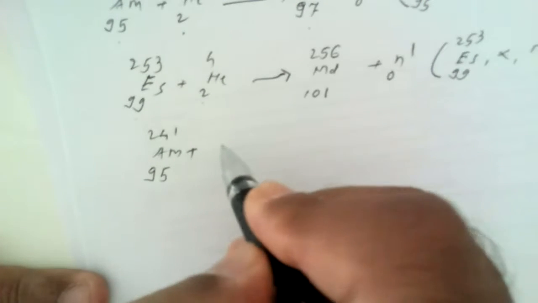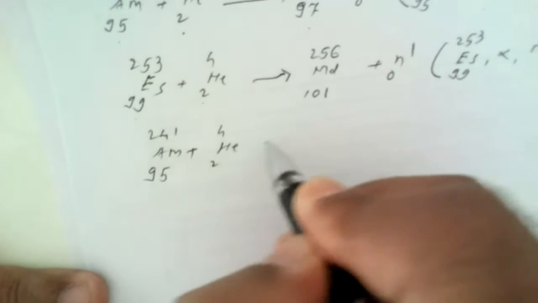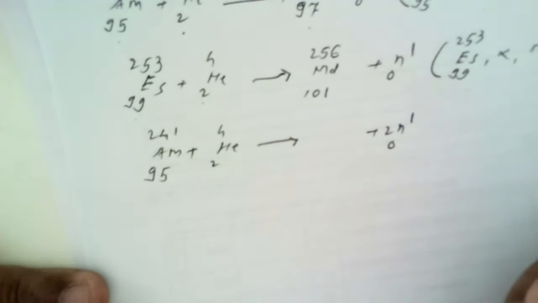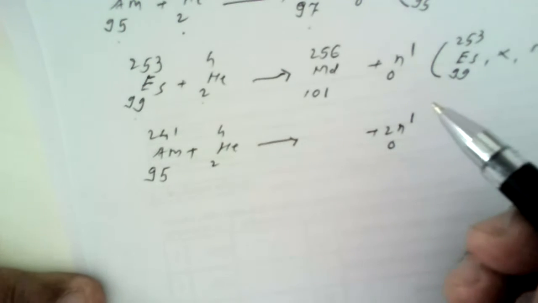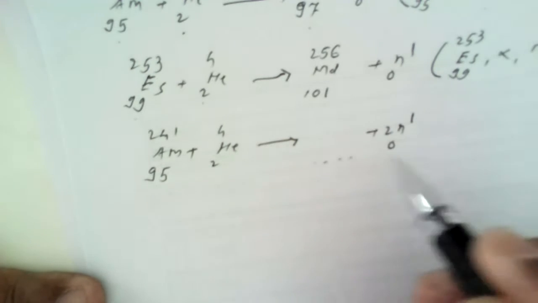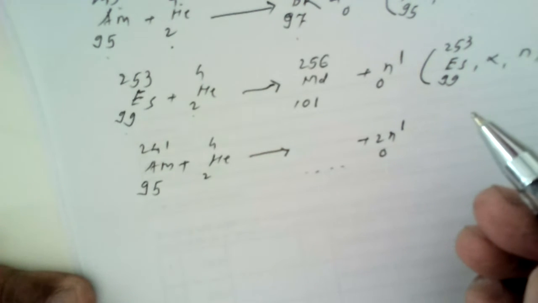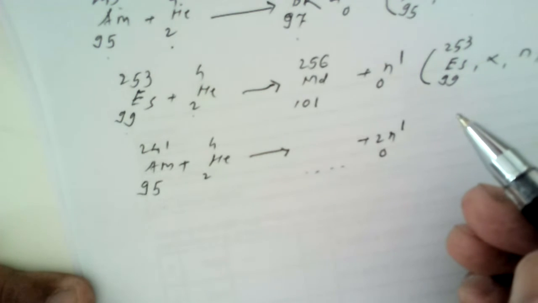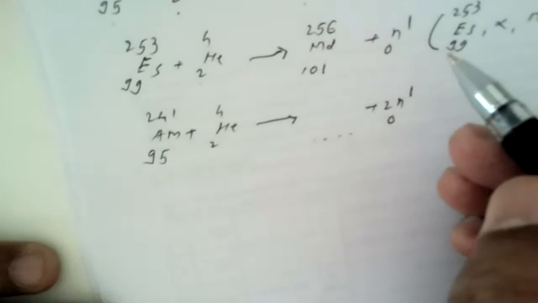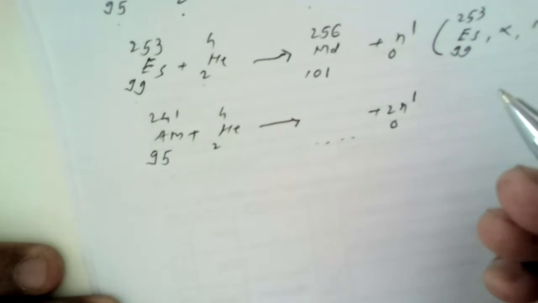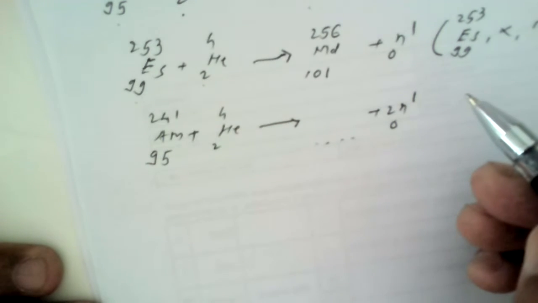Now americium 241, 95 nucleus, with which if alpha particles are bombarded, helium-4, during this course, if two neutrons are ejected, what is the product? That is the main product of the reaction. Try to work out this product and let me know which product is obtained. It is very interesting to study all these nuclear reactions. I have told you that first of all you have to add up the atomic numbers, then you will arrive definitely at the respective element of this actinide series.